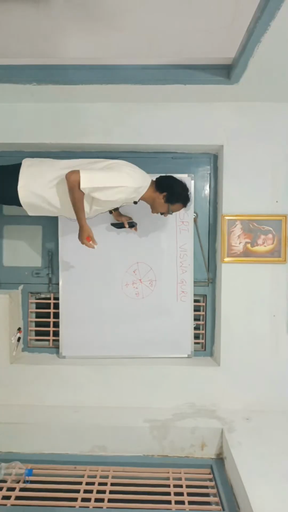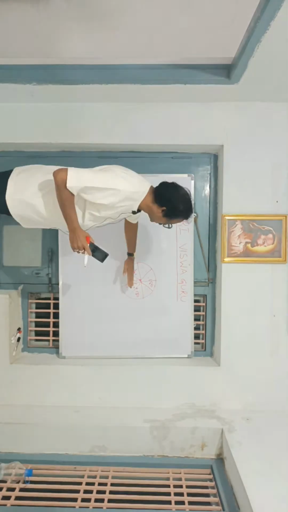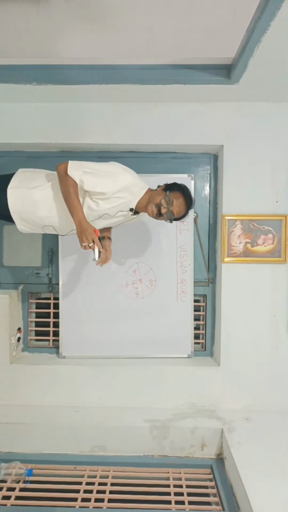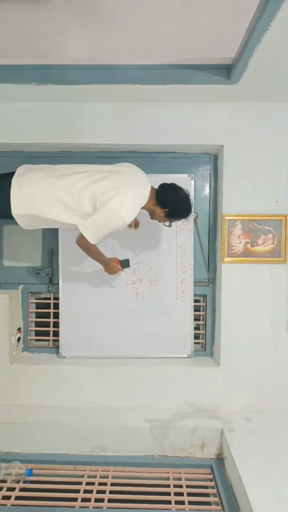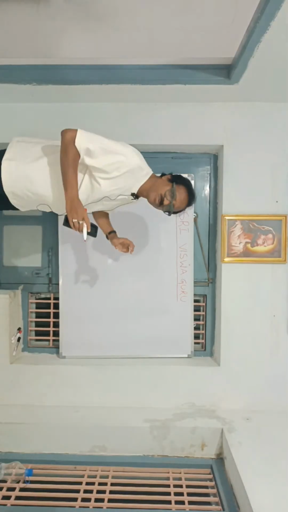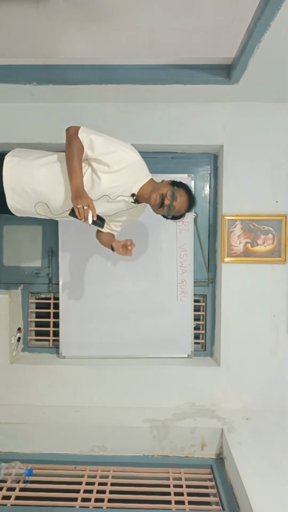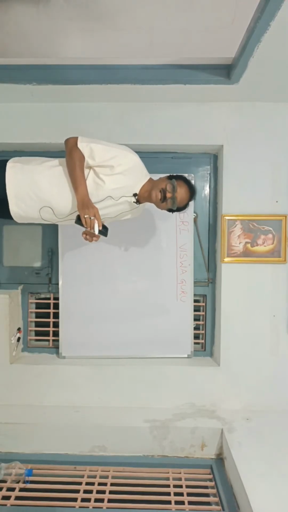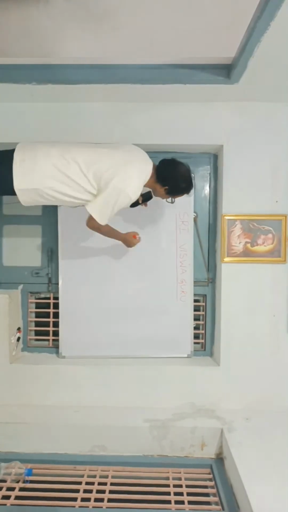This is 90, 90. This is 90, 90. Like that, the value pi and the circle.